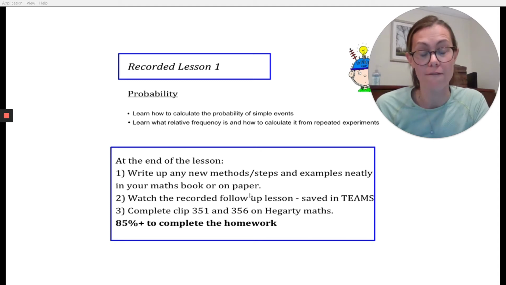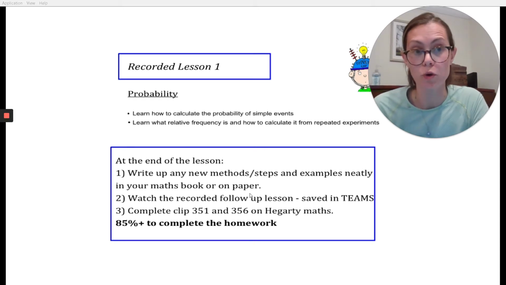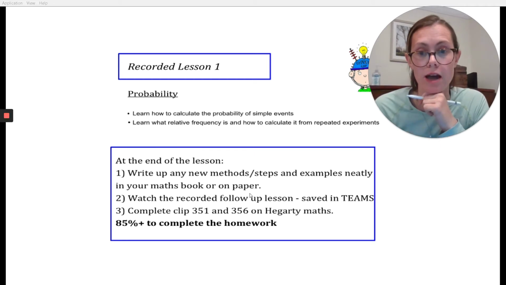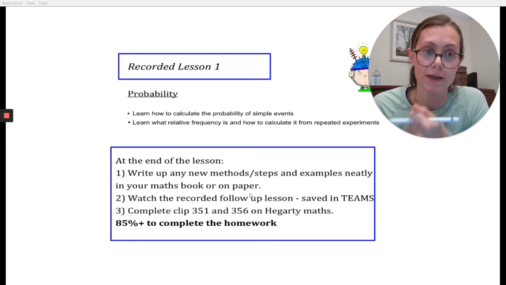We're going to start our first lesson on probability. This is your recorded lesson, so it's a good chance to prepare yourself for the live lessons this week. We're going to be looking at how we calculate probabilities of simple events, so just one event at a time, and look at what relative frequency is and how you can calculate it from repeated experiments.